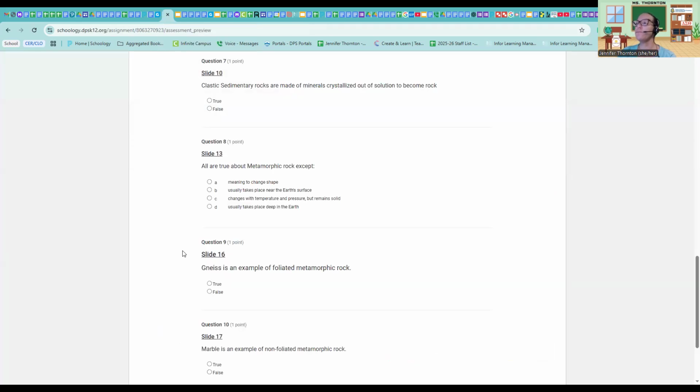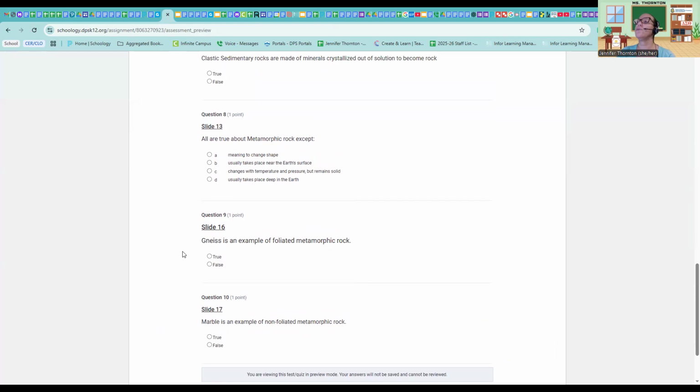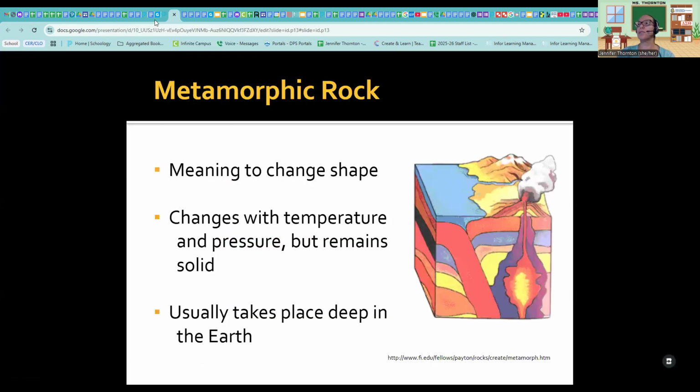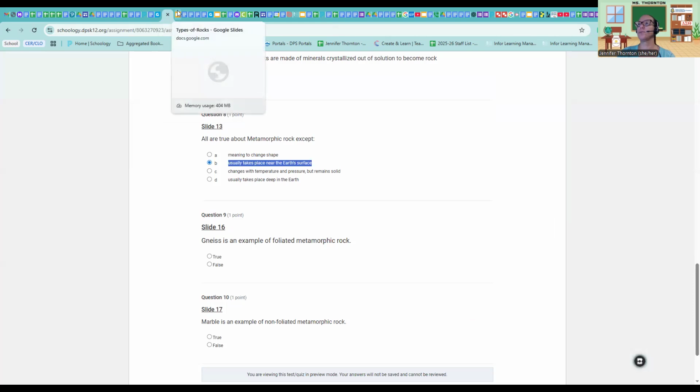Here we go. Question number 8. All are true about metamorphic rock except: meaning to change shape; usually takes place near the Earth's surface; changes with temperature and pressure but remains solid; usually takes place deep in the Earth. B. It does not take place near the surface. This is not metamorphic. It's nowhere near the Earth's surface. It's always very deep. Okay. All right, let's continue here.